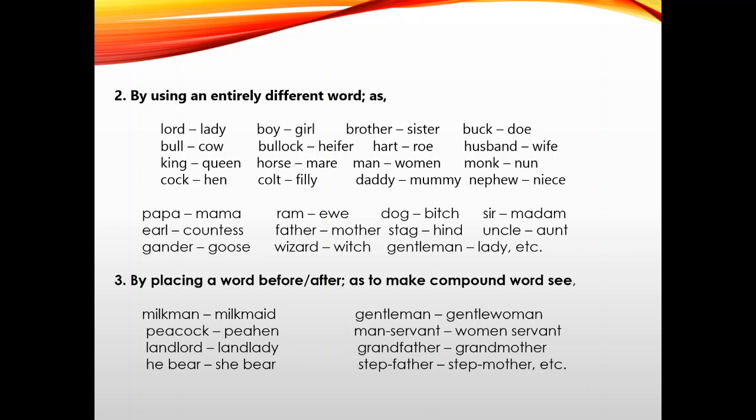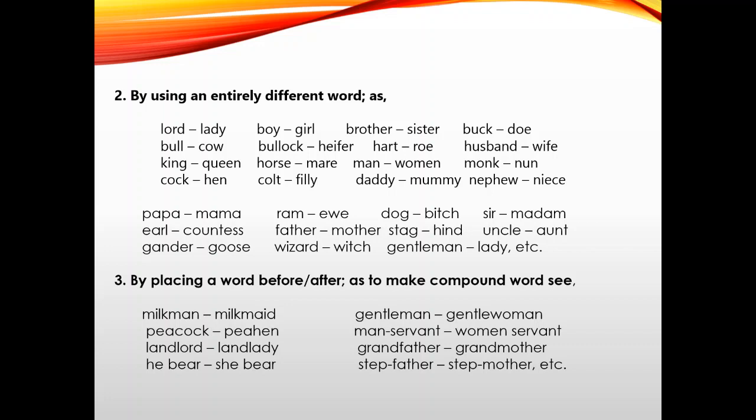Let us pass to the last rule, that is the third rule. By placing a word before or after to make a compound word. See, in the English language there are also so many compound words. They are also nouns. Milkman is masculine, milkmaid is feminine gender. Similarly, gentleman, gentlewoman, peacock, peahen, man servant, woman servant, landlord, landlady, grandfather, grandmother, he bear, she bear, stepfather, stepmother, etc.